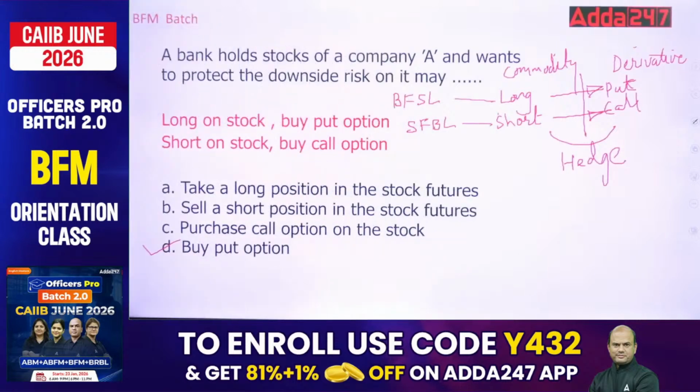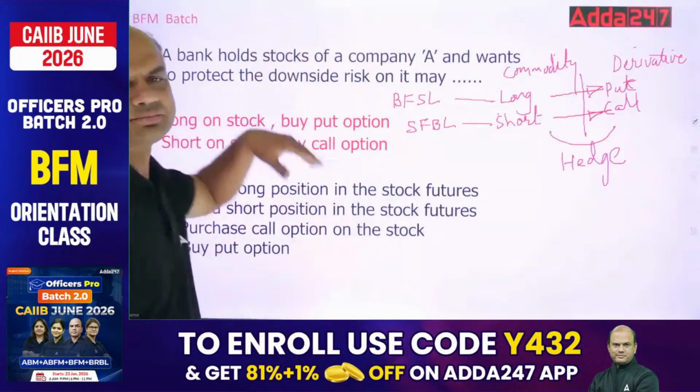See the first question. A bank holds a stock of company A and wants to protect the downside risk on it. So it should do what? Take a long position in the stock futures. Sell a short position in the stock futures. Purchase a call position, call option in the stock. Buy a put option. See, suppose imagine this question comes to you.